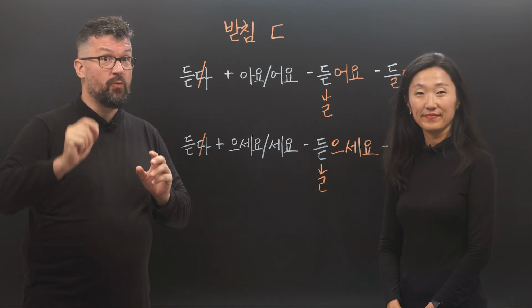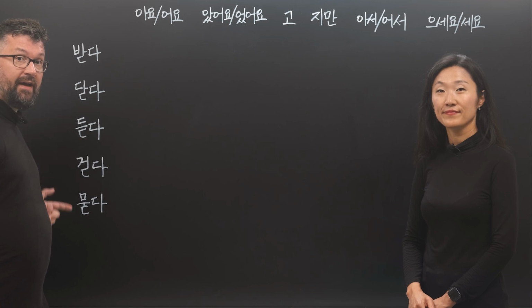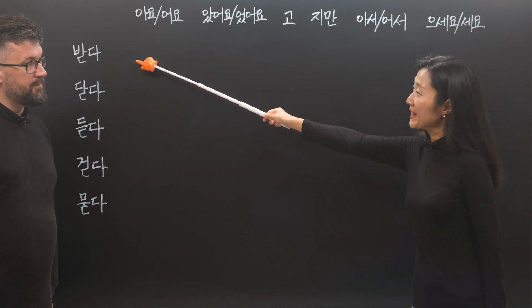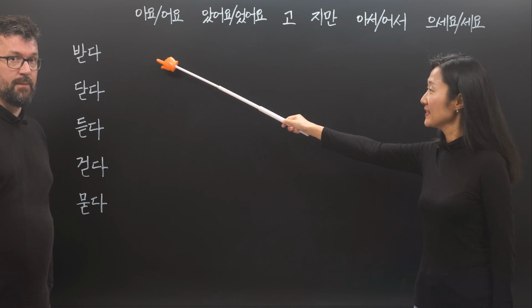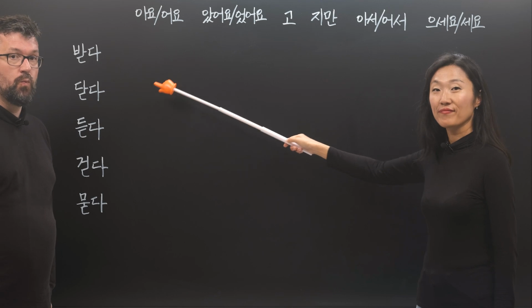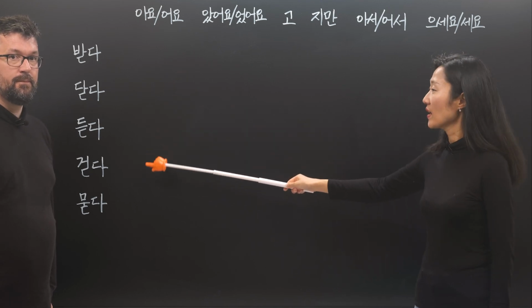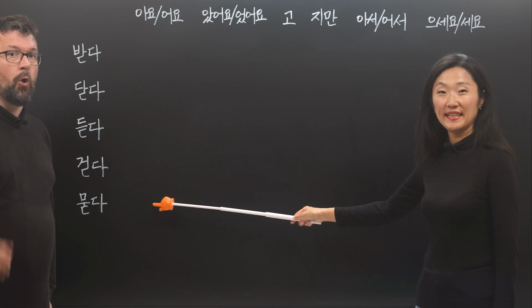Now let's look at a few more words in the table. Here we have 5 more verbs. 받다, to get something. 닫다, to close. 듣다, to hear. 걷다, to walk. 묻다, to ask.